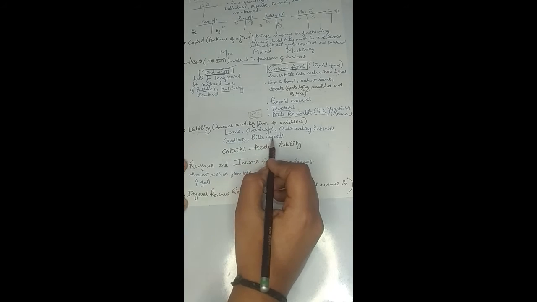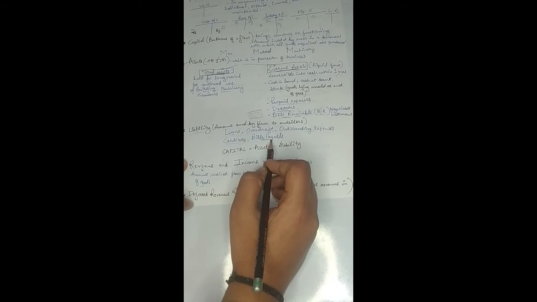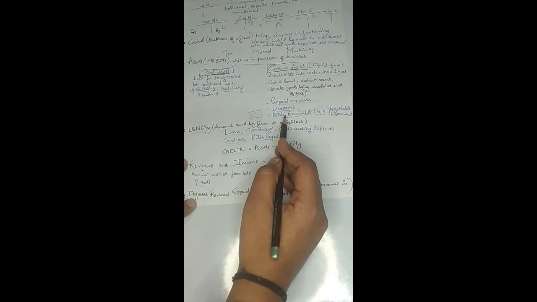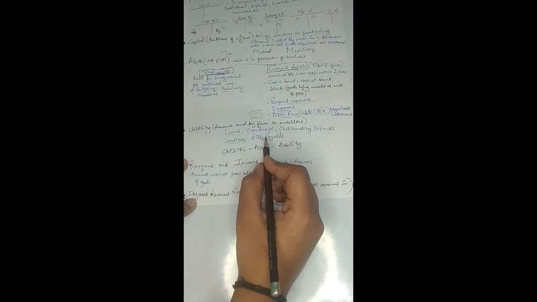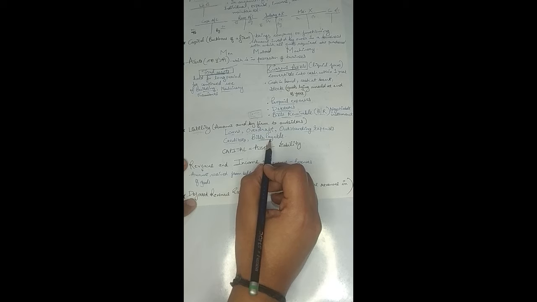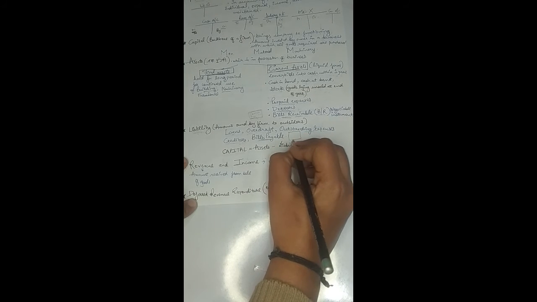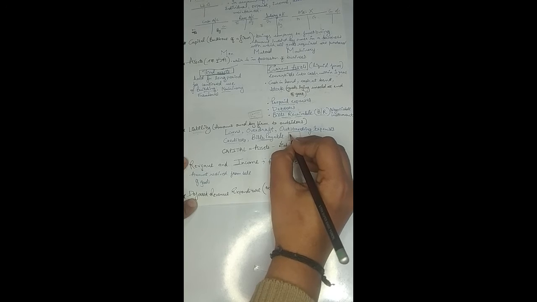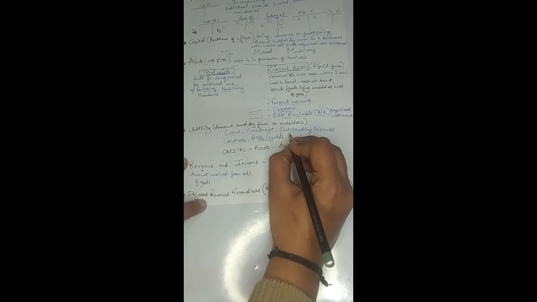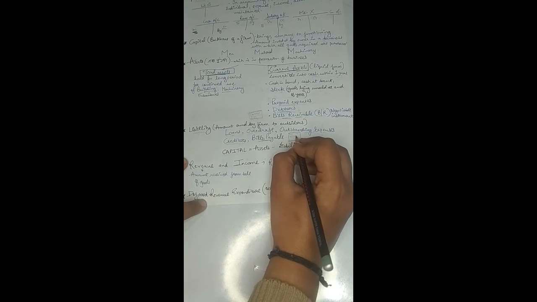Then bills payable. See, as I told you earlier in the discussion of the current assets, bills payable is also a negotiable instrument which shows that a particular amount mentioned in the bills payable is required to be paid by the firm. So it will be written that yes, the company is required to pay this much amount of money to this particular person, right?